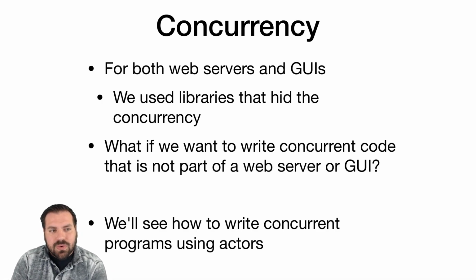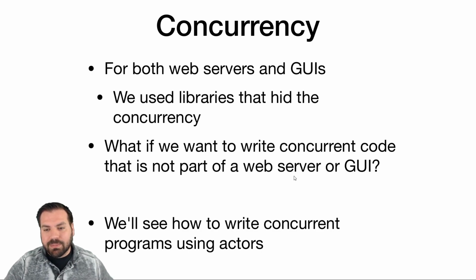Okay, so for both of these examples, we use libraries that handle all the concurrency. But what if we want concurrency in an app that doesn't use one of those libraries? We don't want to import a web server, or a web framework, more specifically, or a GUI library if we don't have a web server or a GUI that we're writing. That'd be silly. We're not going to pull in those libraries just to get concurrency. So we want concurrency without those libraries. We are still going to pull in a library, but it's going to be a more stripped down, just concurrency library. Something that a GUI or a web server would be built on top of. So we'll get the more core library here.